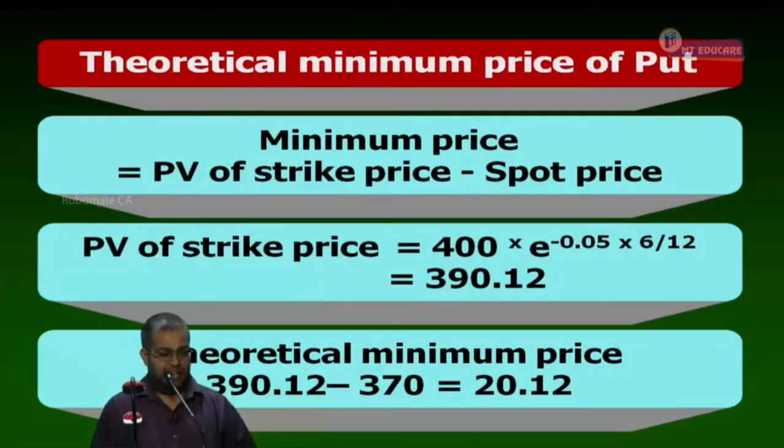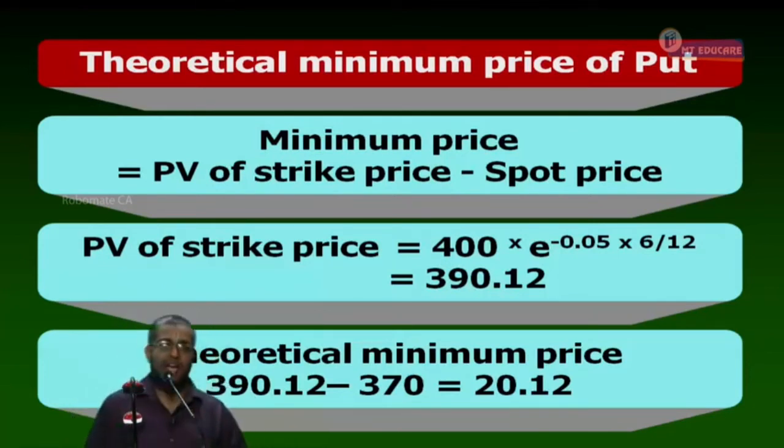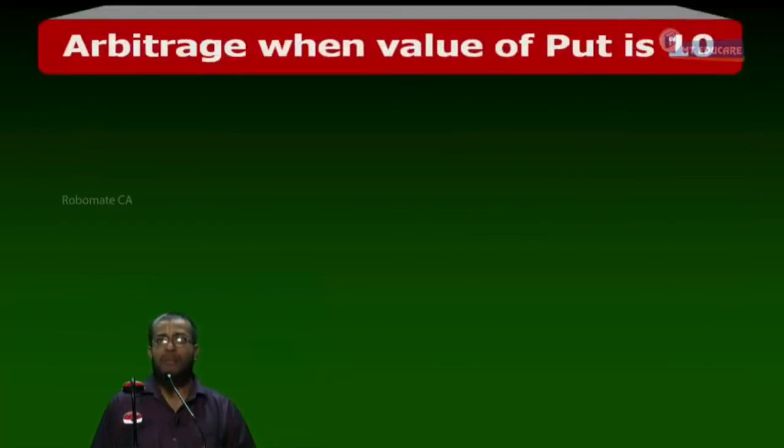Write down. Strategy is, continue. Strategy is buy a put and buy a share. In both markets, I am a purchaser, not a seller. Buy a put and then what? Buy a share. Everybody having the clarity up to this or not? Now, step 2 or step 3? Step 3. Arbitrage profit.